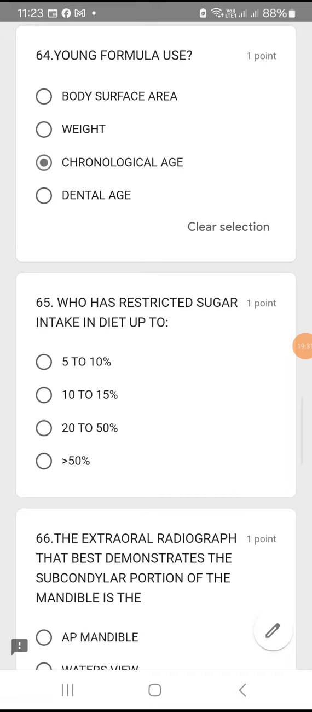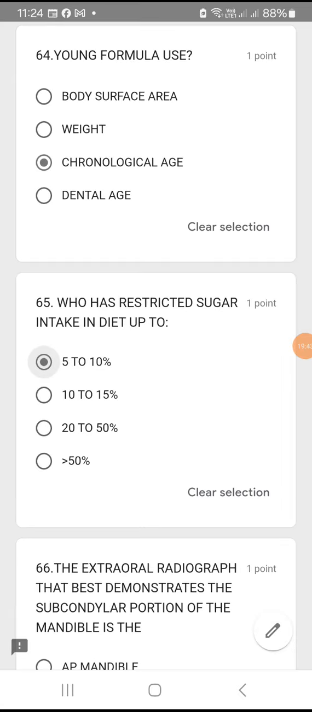65. Who has restricted the sugar intake in diet up to what percentage? Always sugar intake must be very low. Okay, that is a very applicable answer. 5 to 10%. Among the options, the least restricted sugar intake in diet is up to 5 to 10%.